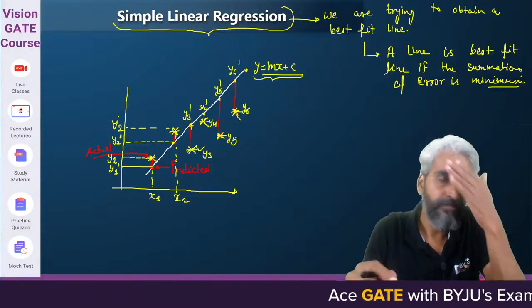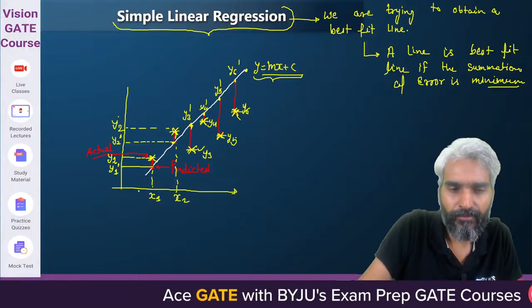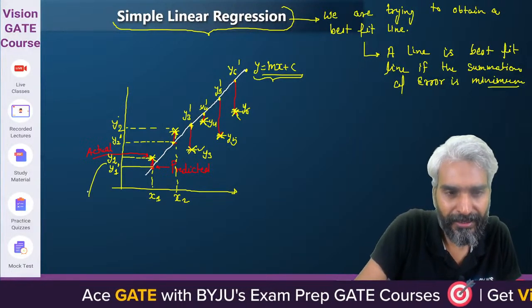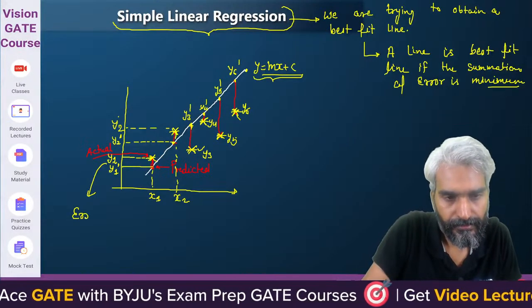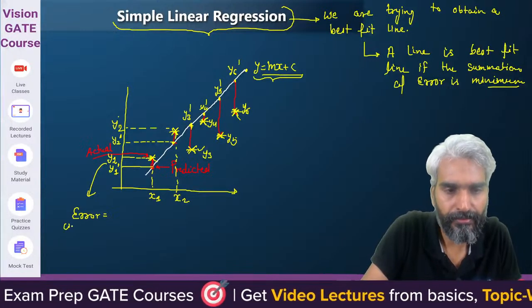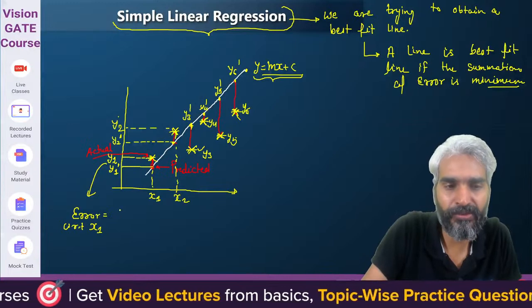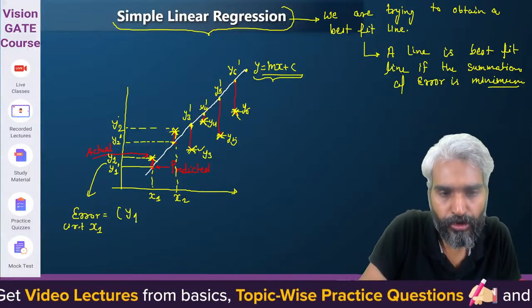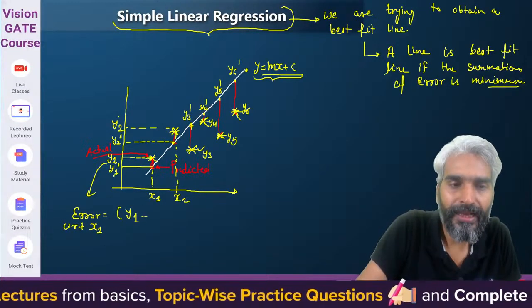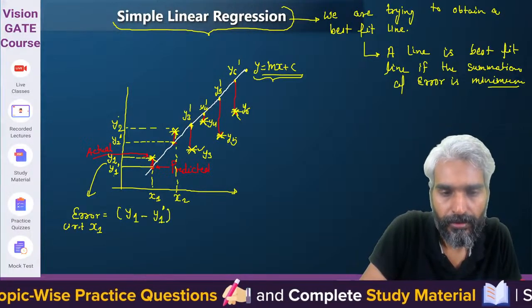Okay. So what do I mean by error? What is error here? What is error with respect to x1? The error with respect to x1 is this y1, which should have been the original value, and the y1 dash which you eventually obtained.